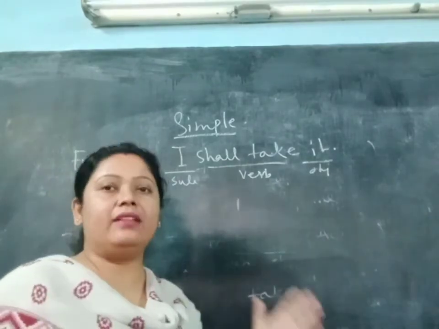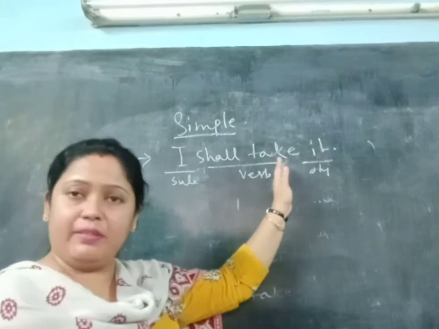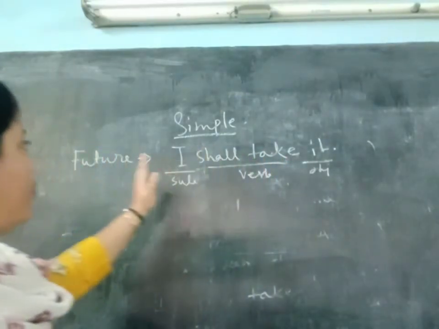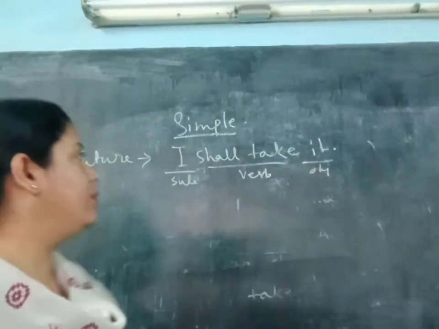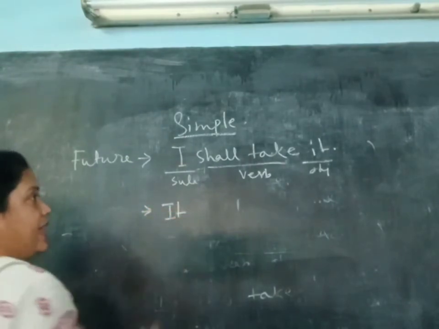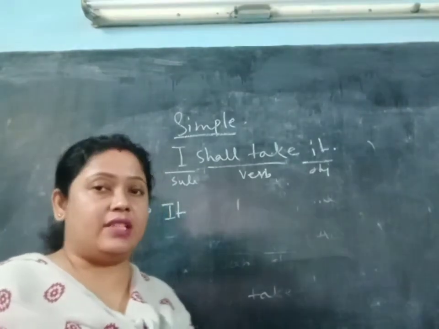After writing shall, we must write the present form of the verb to denote simple future. So what should we do? Now tea will become the subject here. Once again you write tea, then obviously shall or will to denote future tense.